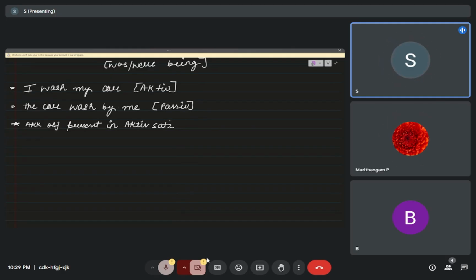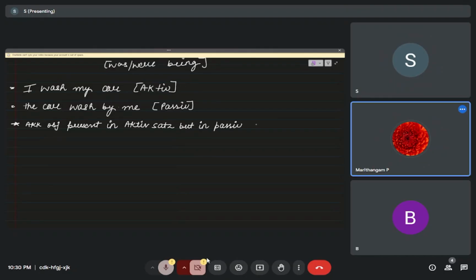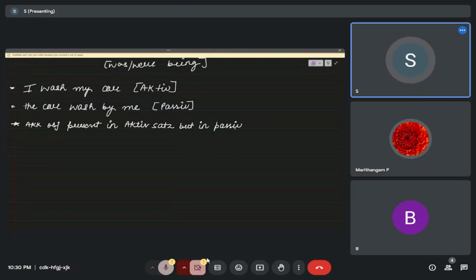But in the passive sentence, your object is converted into subject.